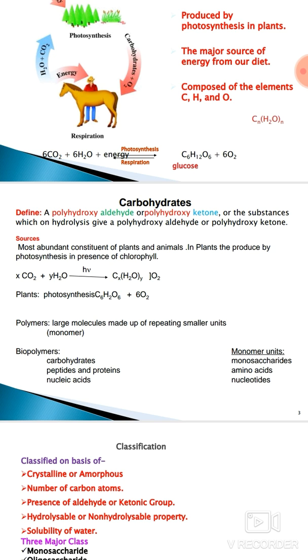Carbohydrates are polyhydroxyaldehydes or polyhydroxyketones, or substances which on hydrolysis give polyhydroxyaldehydes or polyhydroxyketones. Now let's see the sources. The main source of carbohydrates is plants, where they are produced by photosynthesis in the presence of chlorophyll. Chlorophyll acts as a catalyst.